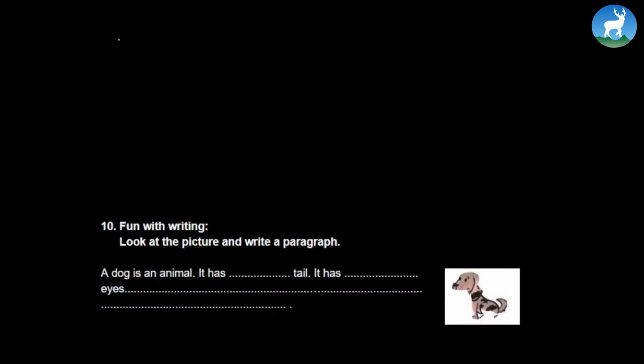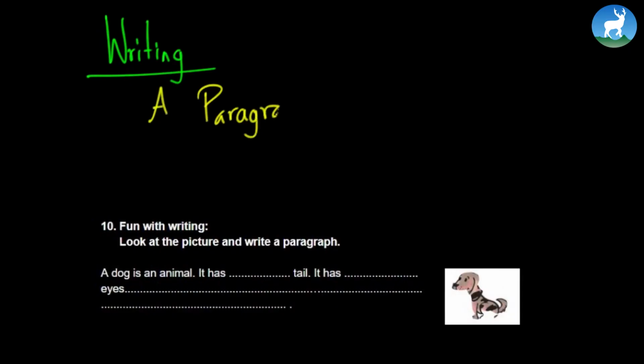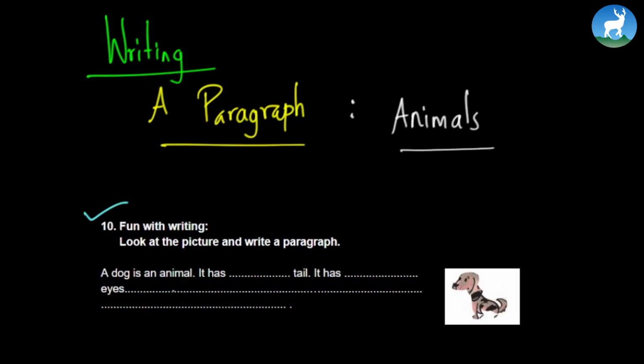Very good. Now we come to the writing section. Under this writing portion, we are going to learn how to write a paragraph. It's called Fun with Writing. Look at the picture and write a paragraph. The picture is about a dog, so we're going to write about animals. For example, some hints are given to you. A dog is an animal.